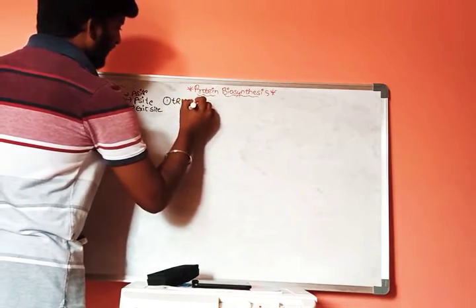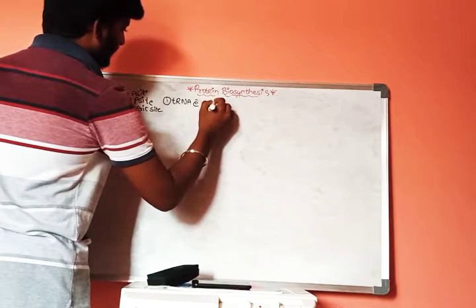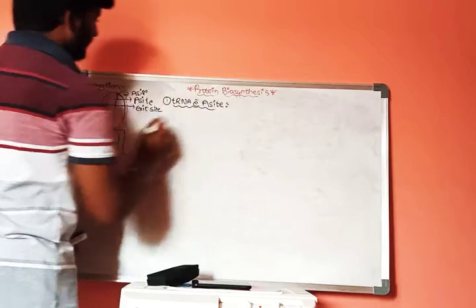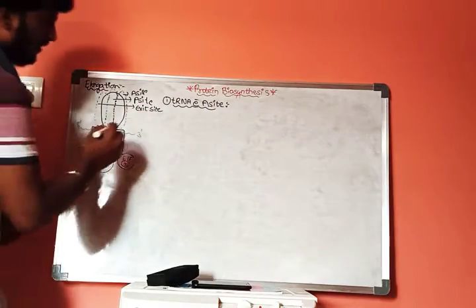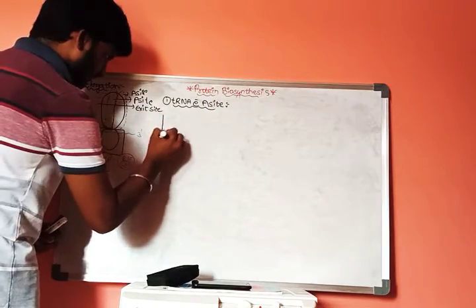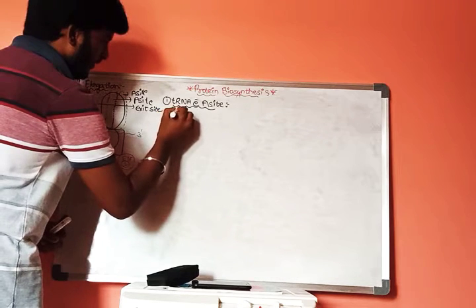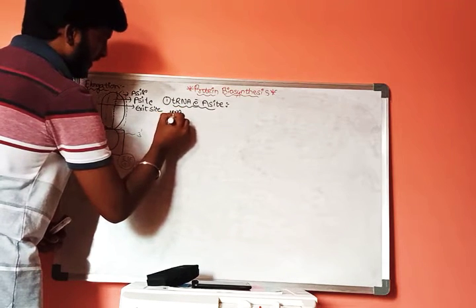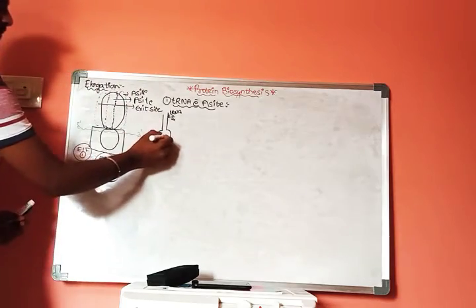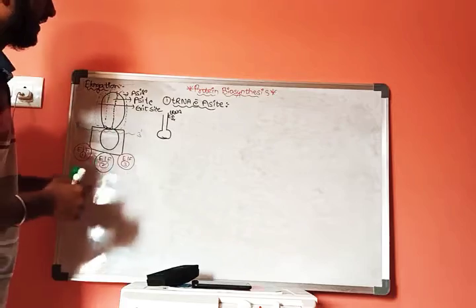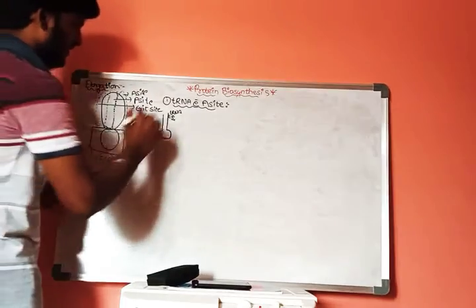One more tRNA molecule, let us consider. This is a tRNA molecule which contains AUG. It is methionine tRNA, and let us consider this diagram here.